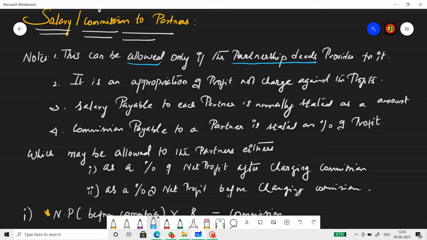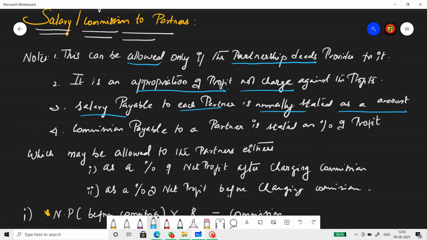Next, point number 2. It is an appropriation of profit and not a charge against the profit. Now, what is the difference between an appropriation and a charge? Appropriation means the expense will be met only when there is profit. But if it's a charge, the expense should be met whether there is a profit or there is a loss. So salary or commission to a partner is an appropriation of profit and will be met only when there is sufficient profit.